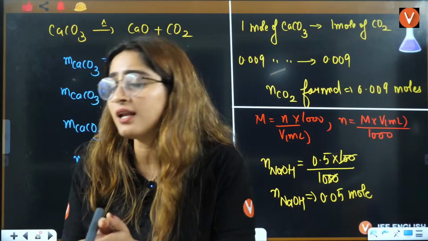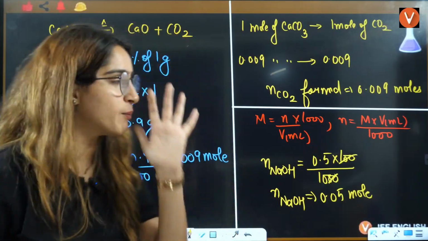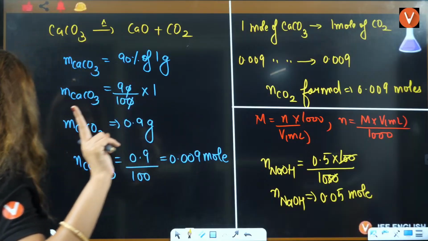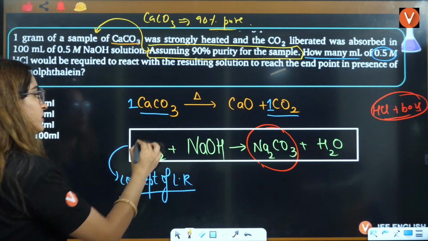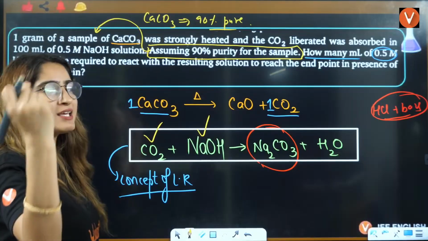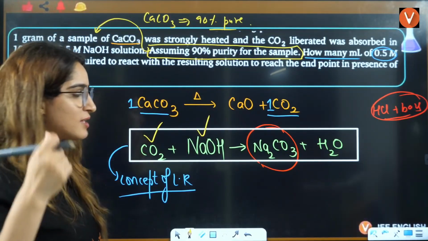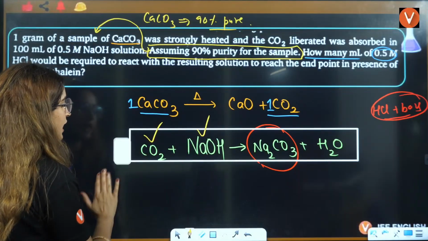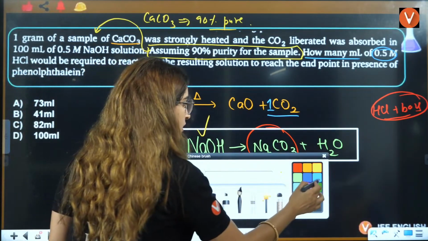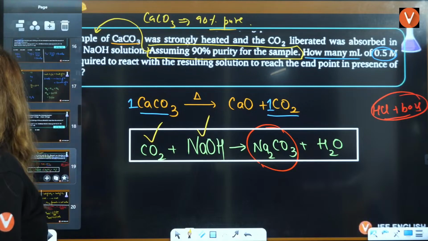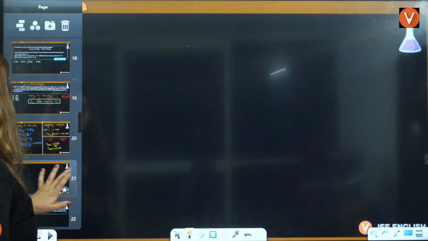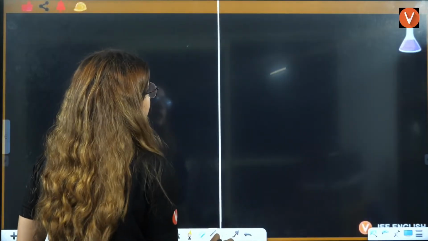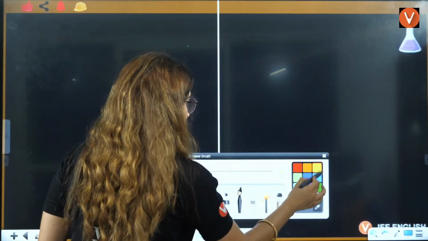Okay. Till now, we have calculated the number of moles of NaOH. That was the number of moles of CO2. Both the things we have here. Can we start doing which is the limiting reagent? Everybody, which is the limiting reagent? I'll solve it here, right? You already know the number of moles here.